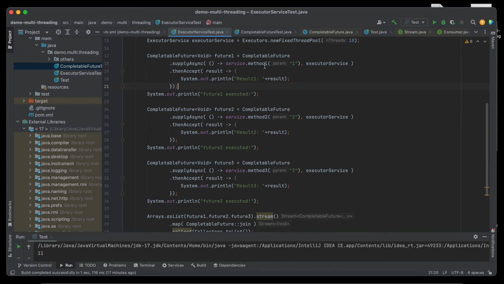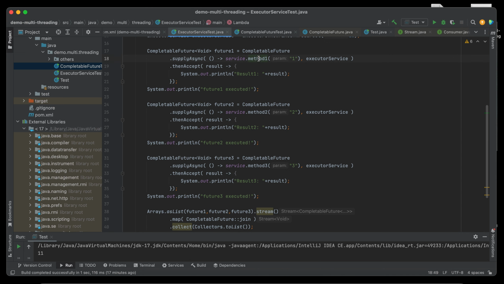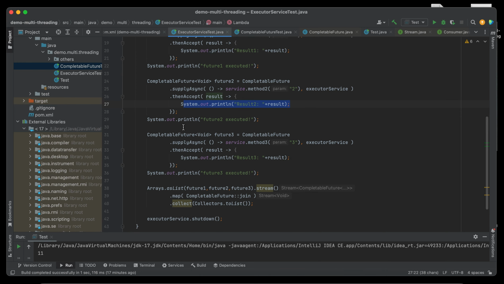As you can see, the sequence is: first we call method 1. After calling method 1, we display the result of method 1. Then we call method 2 and display the result of method 2. Same with method 3.